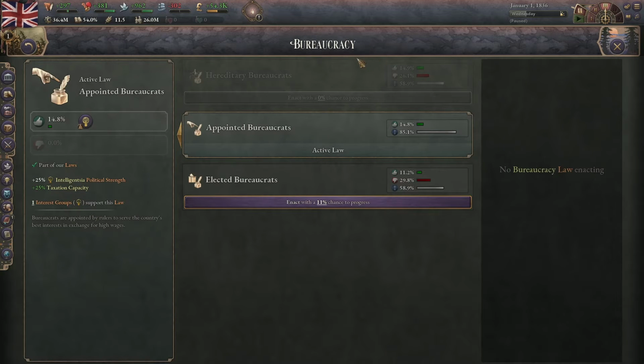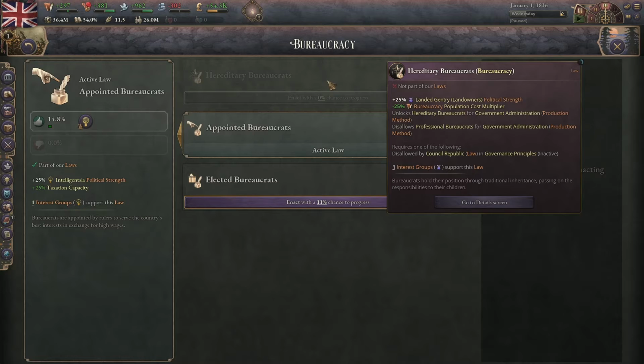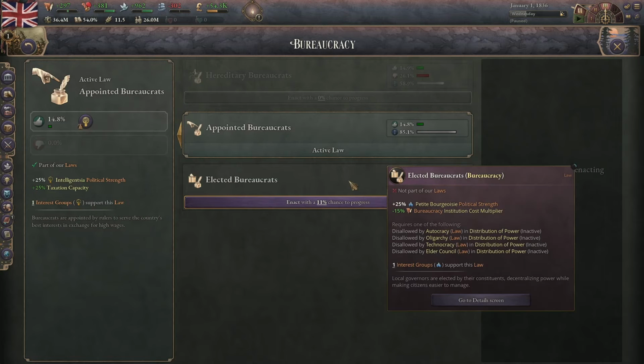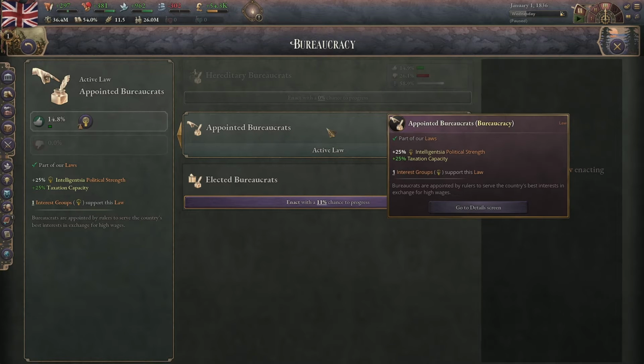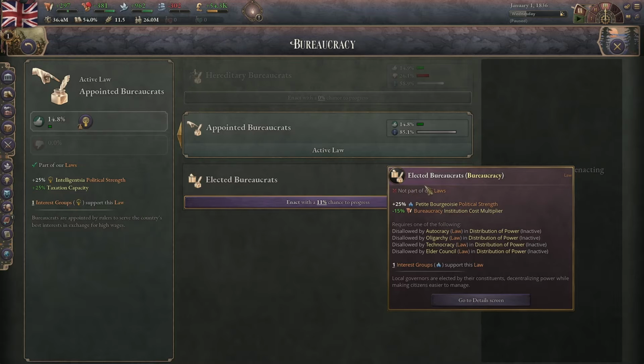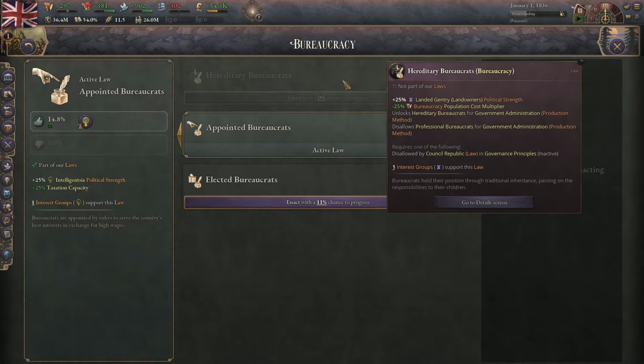Next is bureaucracy. We have 3 laws here: hereditary bureaucrats, appointed bureaucrats, and elected bureaucrats. Hereditary bureaucrats increases the political strength of the landowners, but decreases the bureaucracy cost for your population. Appointed bureaucrats increases the political power of the intelligentsia and increases your taxation capacity. And elected bureaucrats increases the power of the petite bourgeoisie and decreases the bureaucracy cost for your population again, but not as much as hereditary bureaucrats.